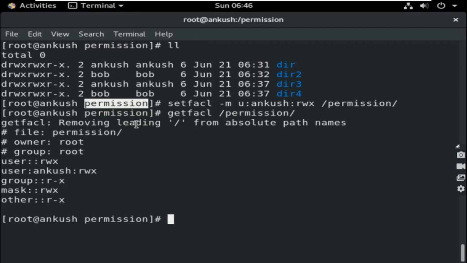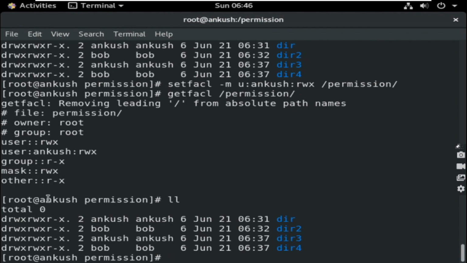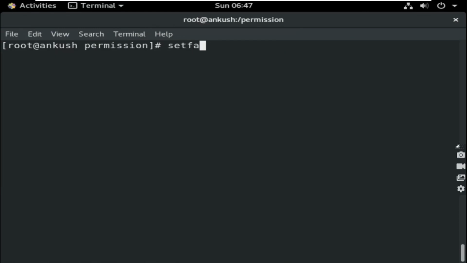It is showing you one permission is applied. Before, whatever is created, you can see there is no such ACL applied to it. Right now I'll apply the default ACL to it. How to apply? setfacl -dm. d is default, modify user Ankush, rwx to permission.